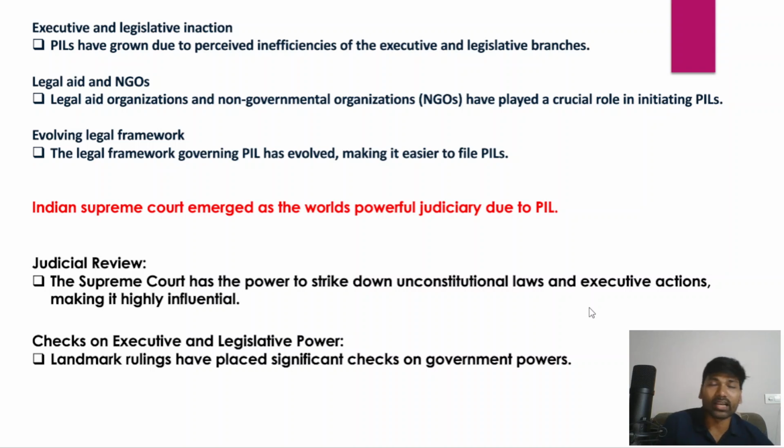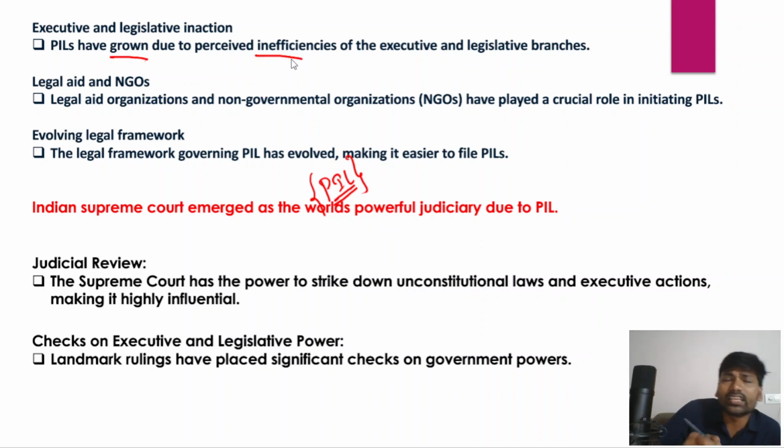And in recent times we could also clearly observe executive and legislative inaction in different areas. Because of the lack of executive and legislative action, people are filing public interest litigations in the judiciary, in the Supreme Court, and they are seeking relief. They also want the court to order the executive or the legislature, particularly the executive, to provide relief in certain areas. So there has been a growing inaction on the part of the executive and legislature, and that is being viewed as the inefficient nature of both executive and legislative branches.